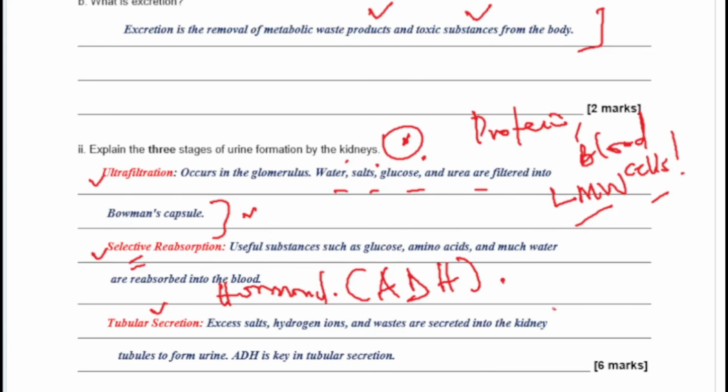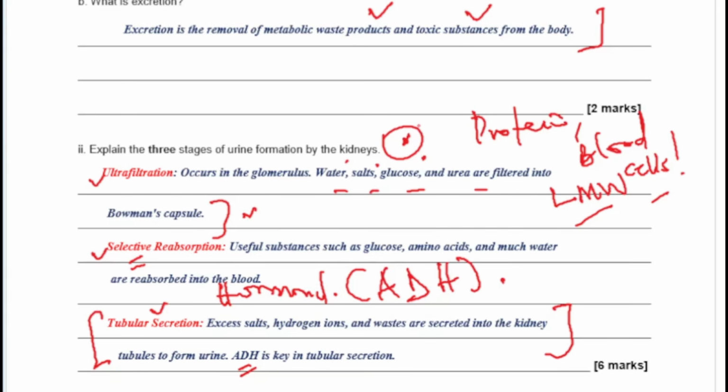And in tubular secretion, your antidiuretic hormone will be key in making sure that the distal tubule is porous, depending on the water level of the body. When the body needs more water, more ADH will be secreted to the distal tubule, because the body cannot afford to lose a large amount of urine.